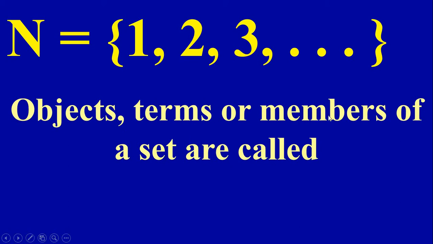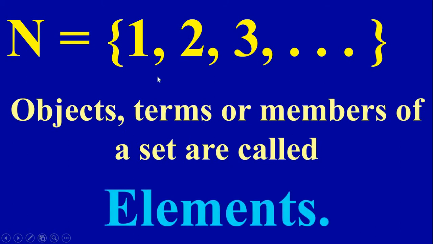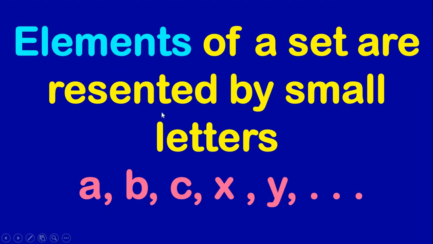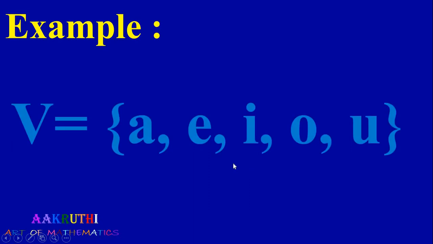Objects or terms or members of a set are called elements. So these numbers are called elements of this set. Therefore 1, 2, 3 are elements of the natural numbers. Elements of a set are represented by small letters. We use small letters to represent elements. Normally we write small letters a, b, c, x, y, etc. Consider an example, the vowels. We denote the set by a capital letter V equals, and when we write elements, we write in small letters, that is a, e, i, o, u. So we denote sets by capital letters and write elements in small letters.